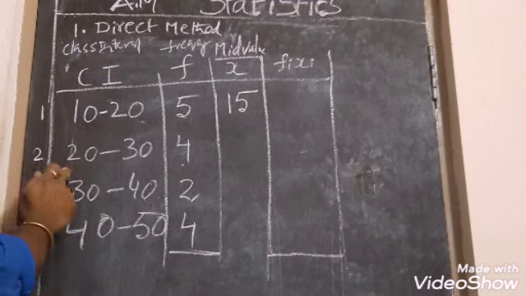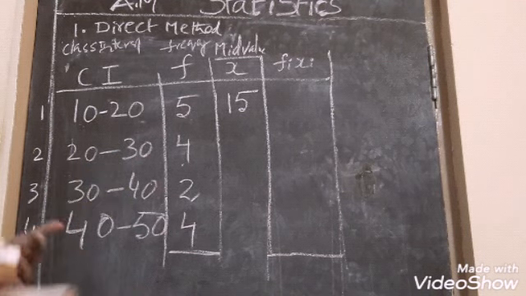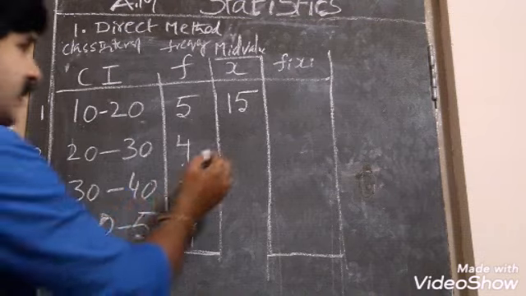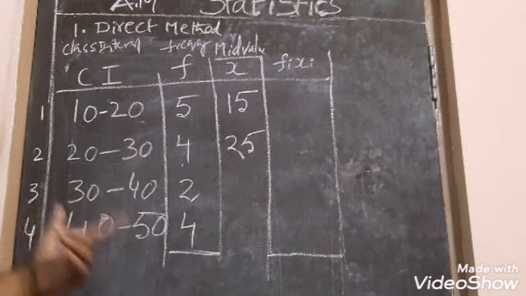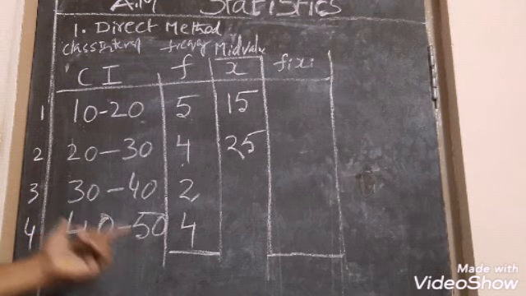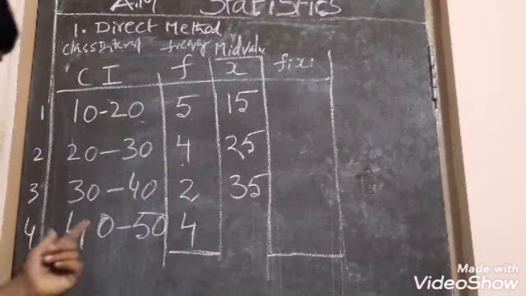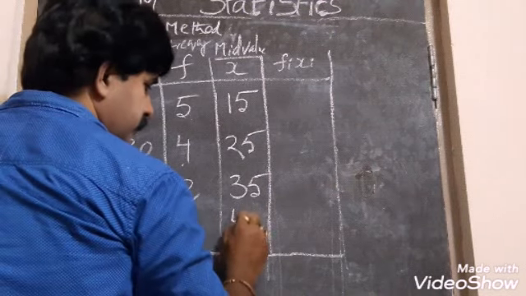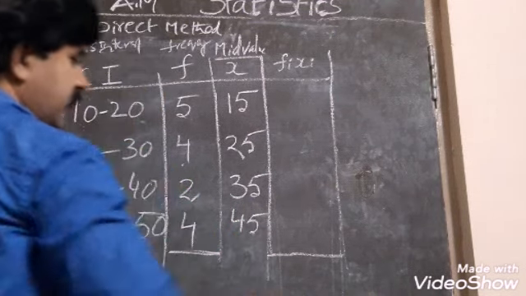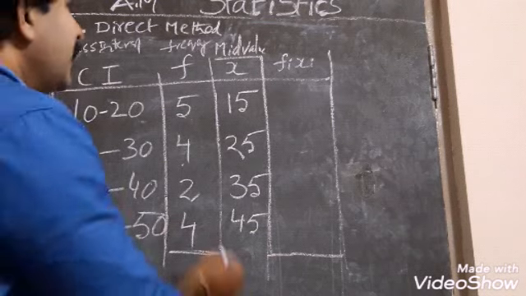Next you take the second class. What is the range? 20 to 30. What is the mid value? 20 plus 30 by 2. It is nothing but 25. Is it not? And what is the next class? 30 to 40. What is the mid value? 30 plus 40 by 2, 35. Like that, 40 to 50. 40 plus 50 by 2, 45. You got 45.